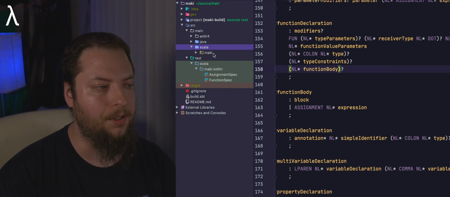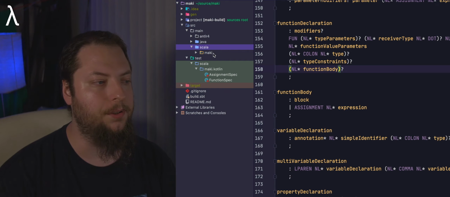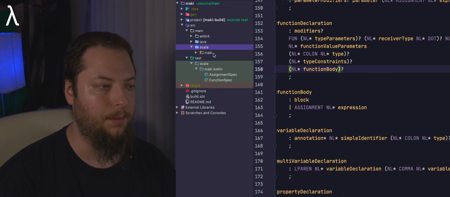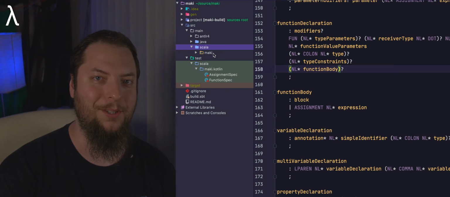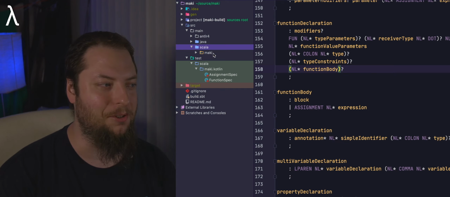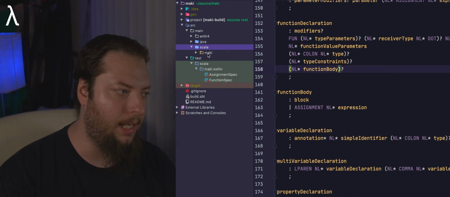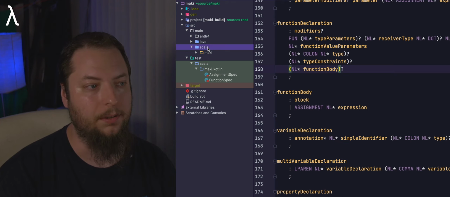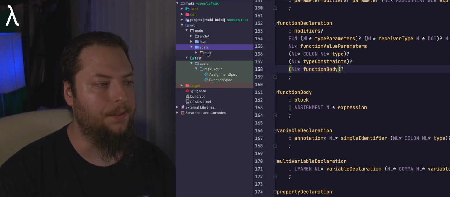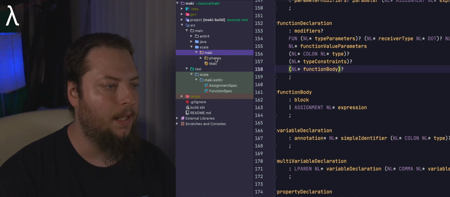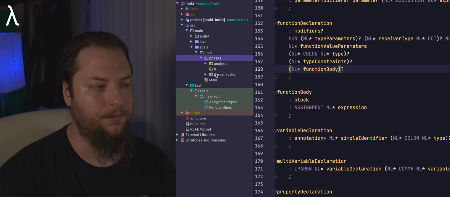Scala, on a side note, is actually somewhat similar to Kotlin, so it's not terribly difficult to learn if you're already familiar with Kotlin. But anyway, for reasons to be discussed in a future video, I'm sticking with Scala for writing this compiler. So we have the core compiler code underneath the Scala folder, and I've created a package here called Maki, the name of this compiler, and I've created these individual phases.